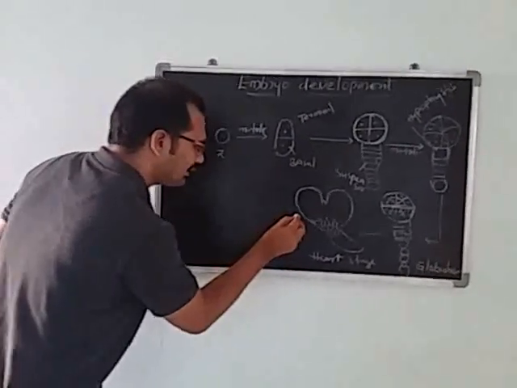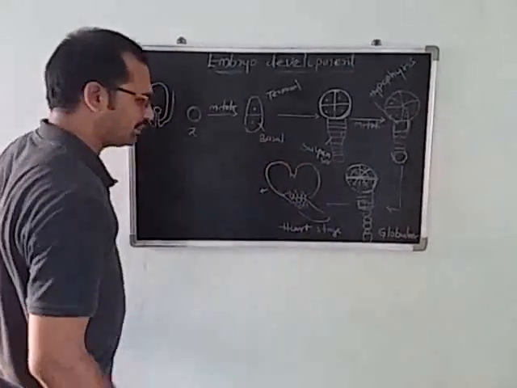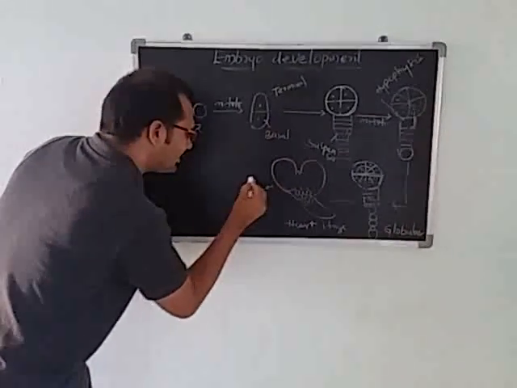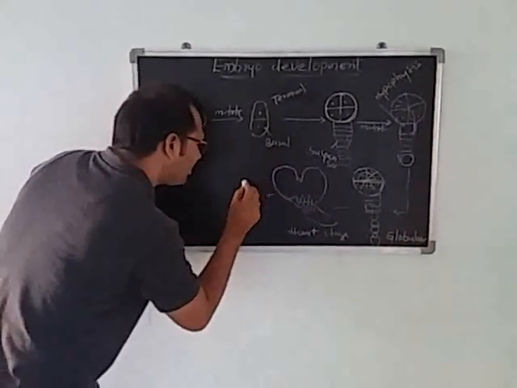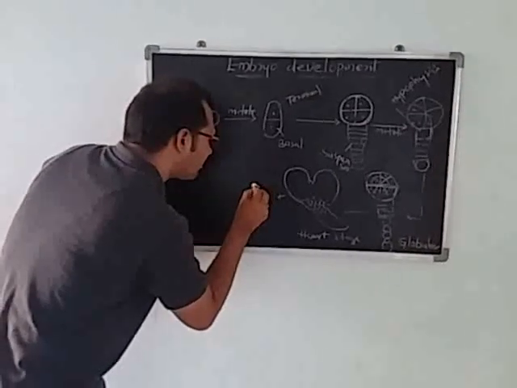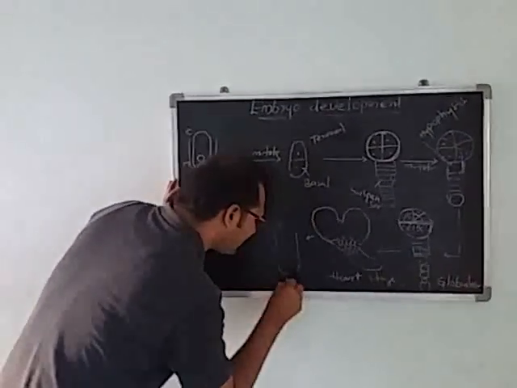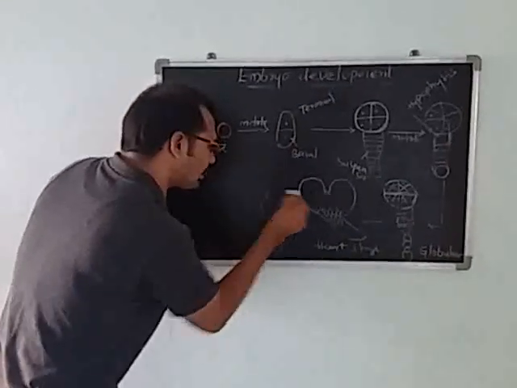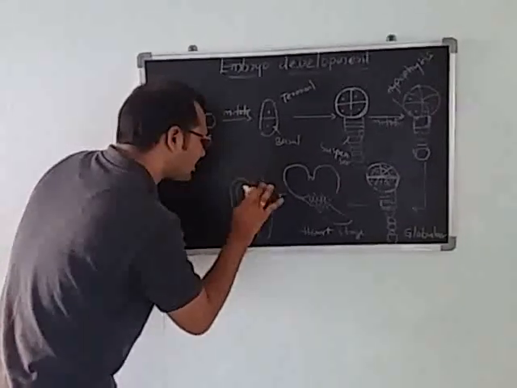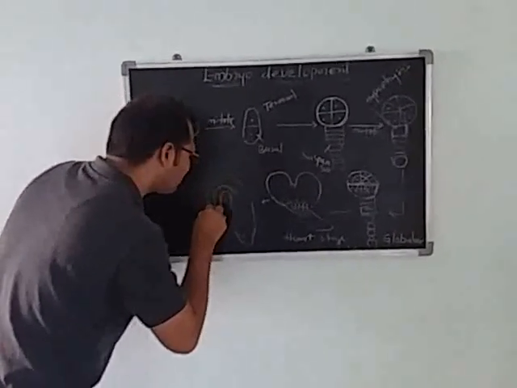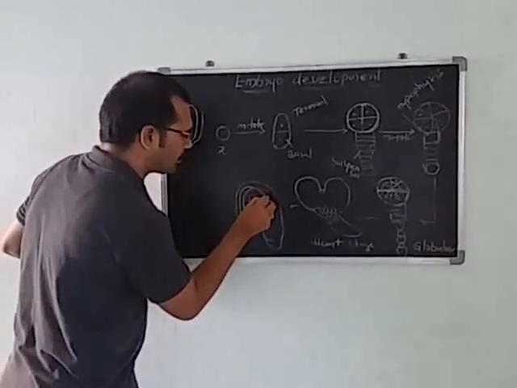The cotyledons grow to one side, and this one goes downward. This is the plumule, this is the radicle, and this is the root cap. One cotyledon grows downwards like this, and the other cotyledon also grows. This is called the matured